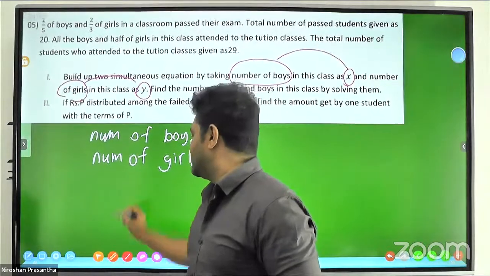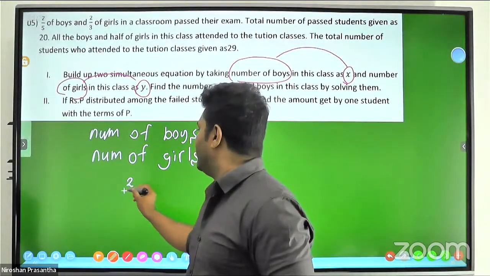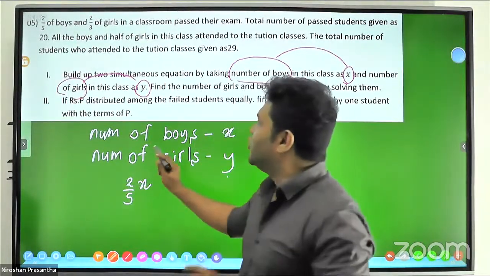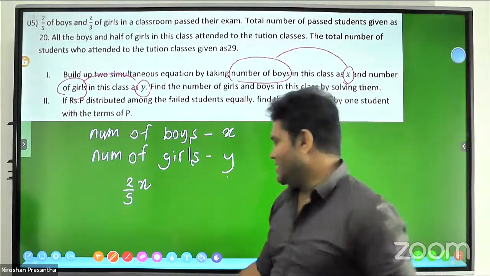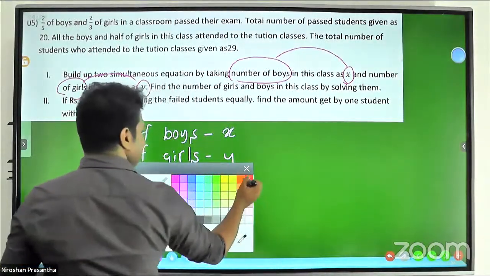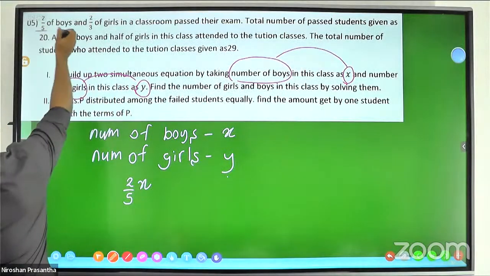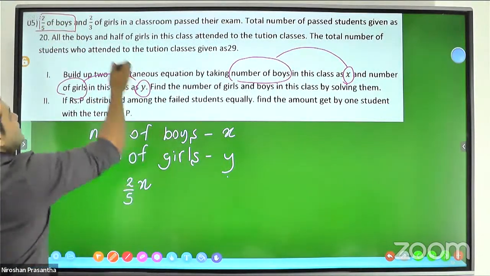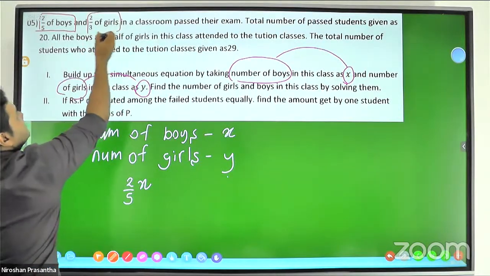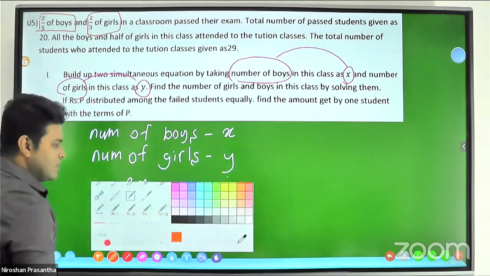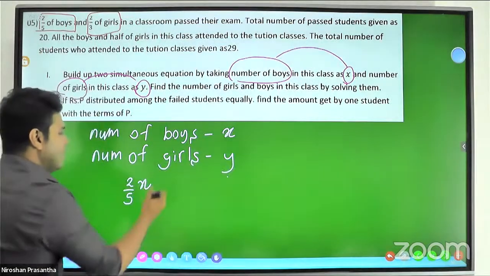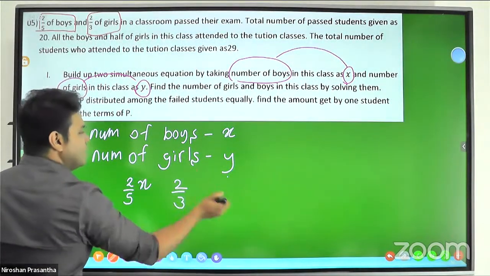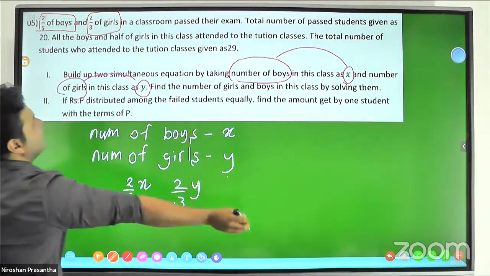This is the 2/5 of boys, and 2/3 of girls. Then how can I write 2/3 of girls? 2/3 of girls means 2/3 of y.